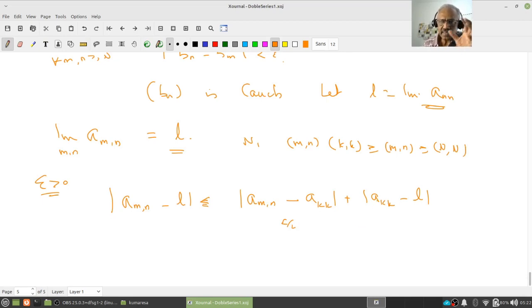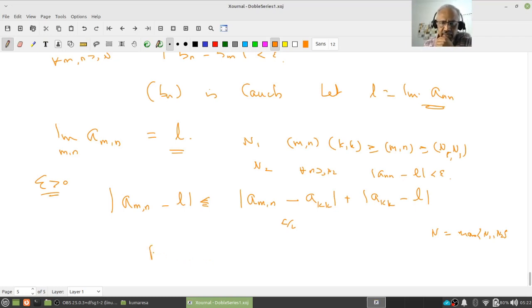Now since a_{nn} converges to L, there is an N2 so that whenever n is greater than or equal to N2, |a_{nn} minus L| is less than epsilon, right? Therefore let N equal the maximum of N1 and N2, right? Then what do I want?